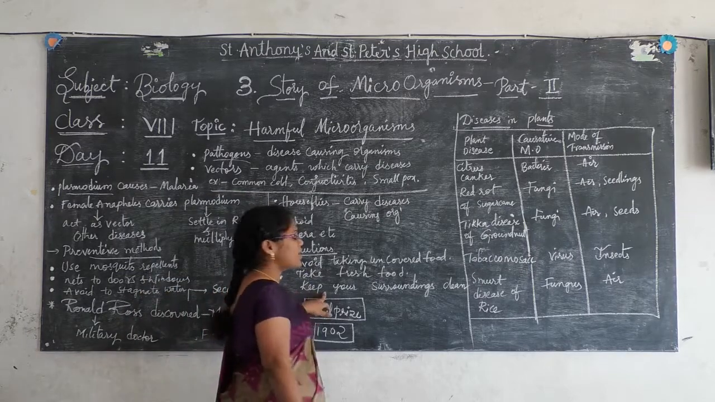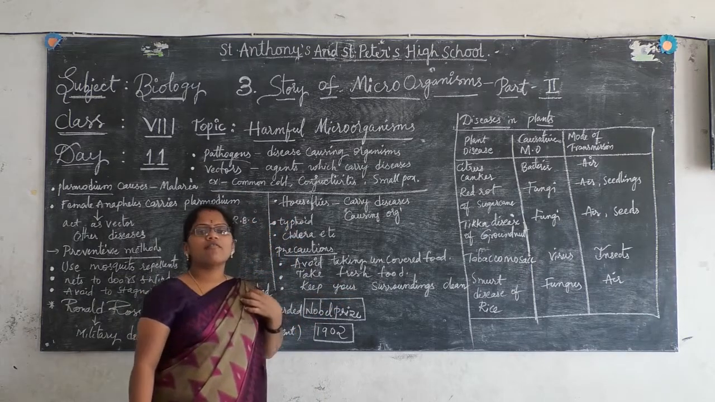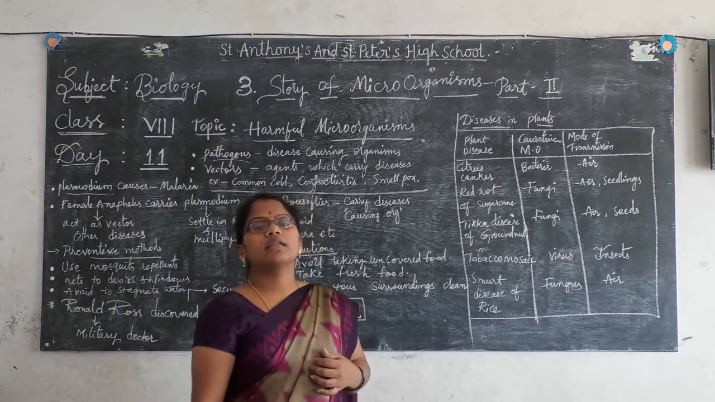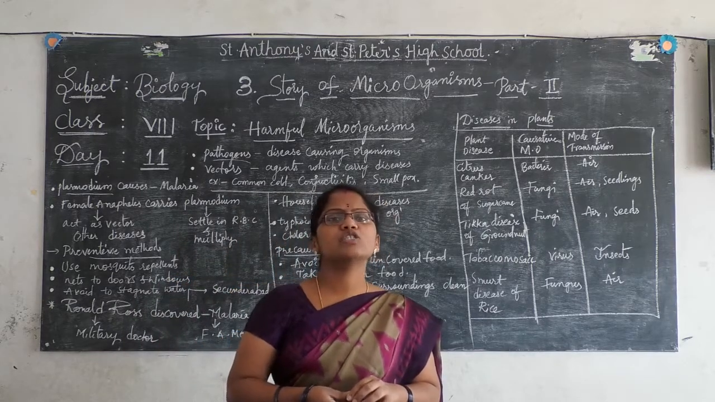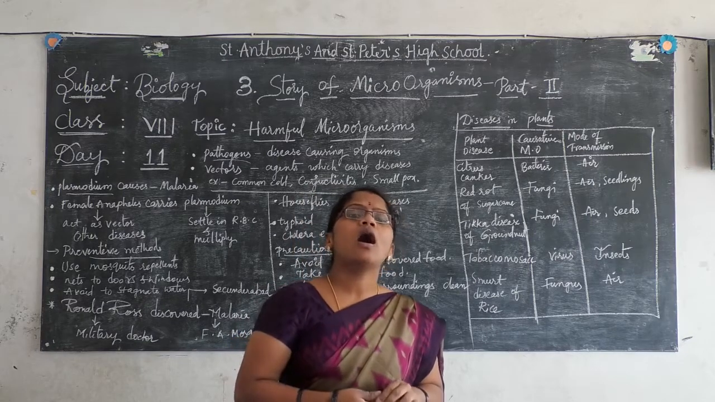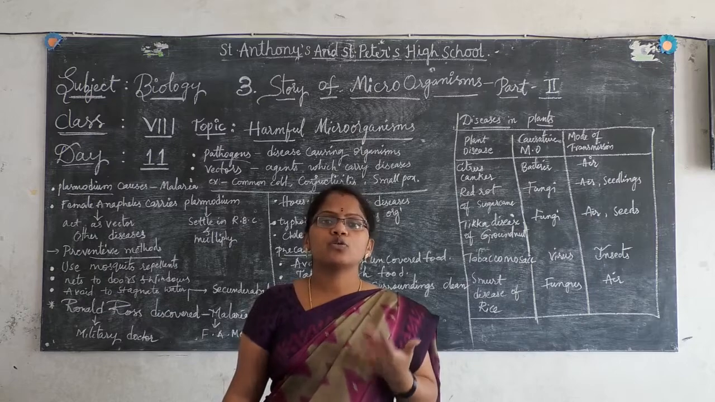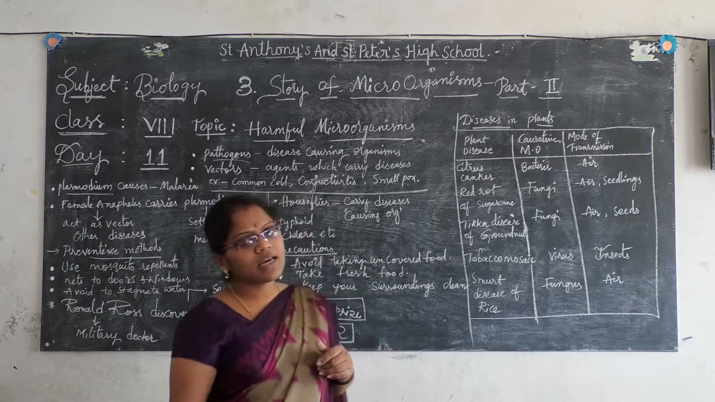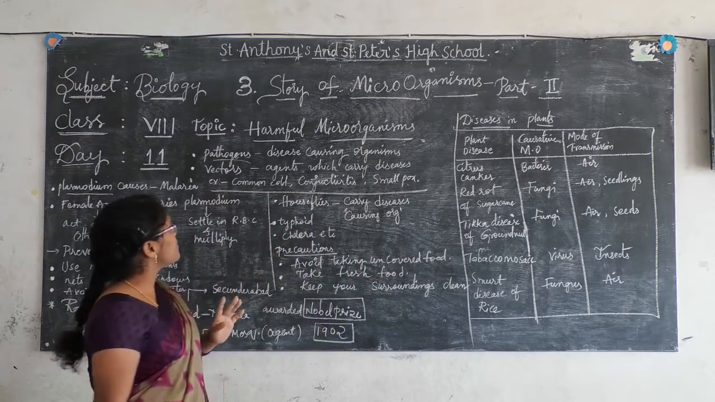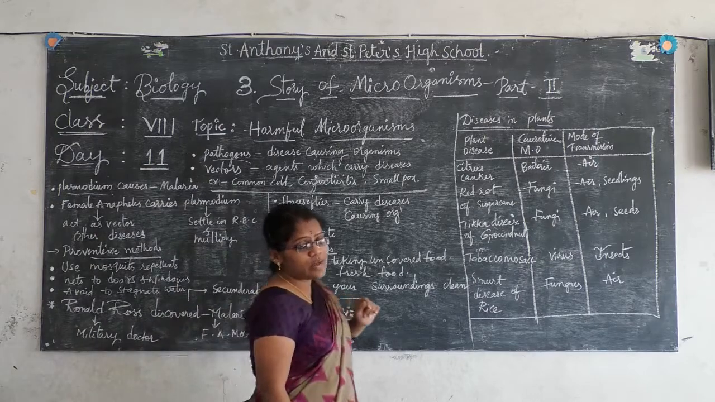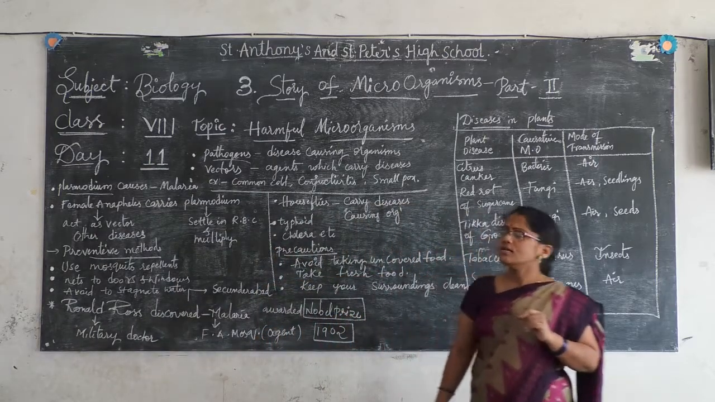Next, this is very important. Keep your surroundings clean. As you keep your surroundings clean, we can avoid both mosquitoes as well as houseflies from entering into our houses. Is it clear? This is about the mosquito as well as the housefly.